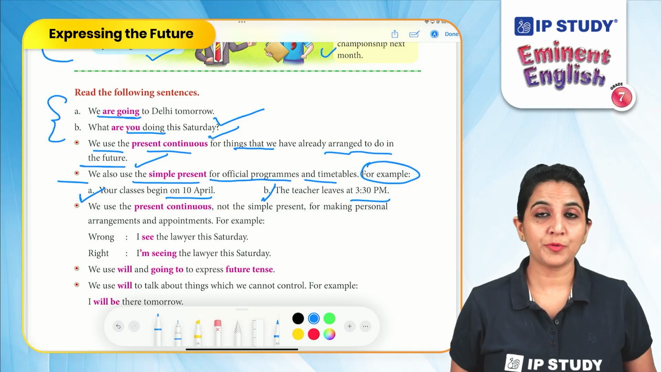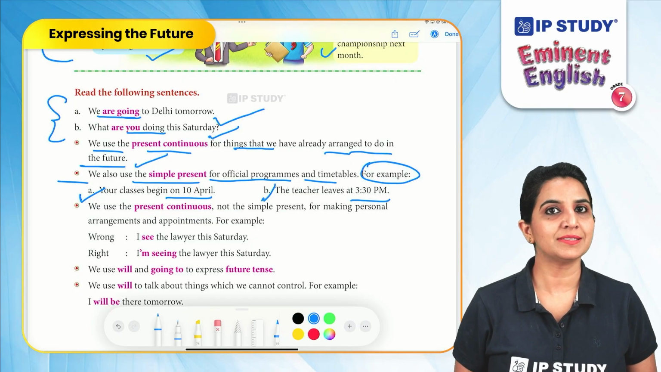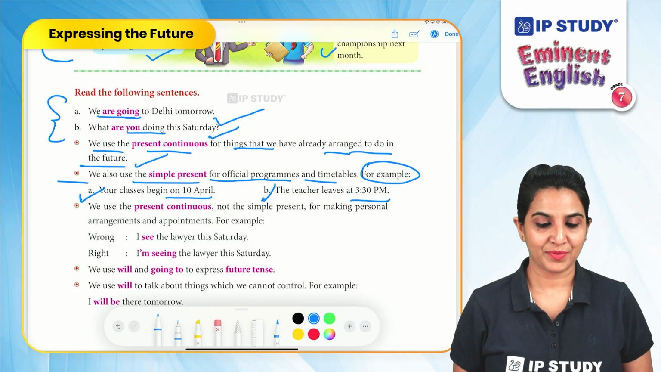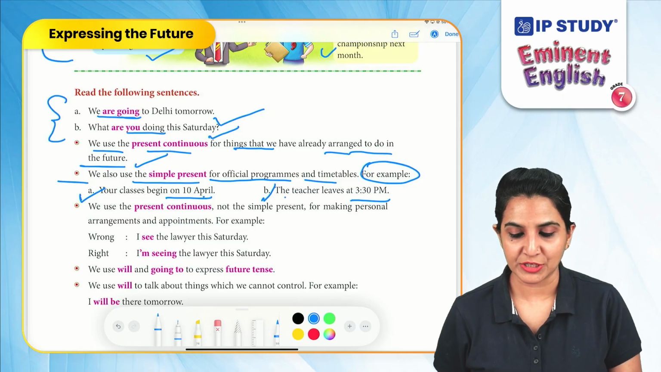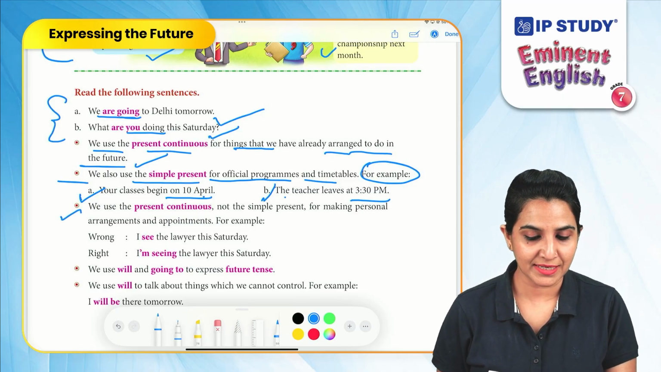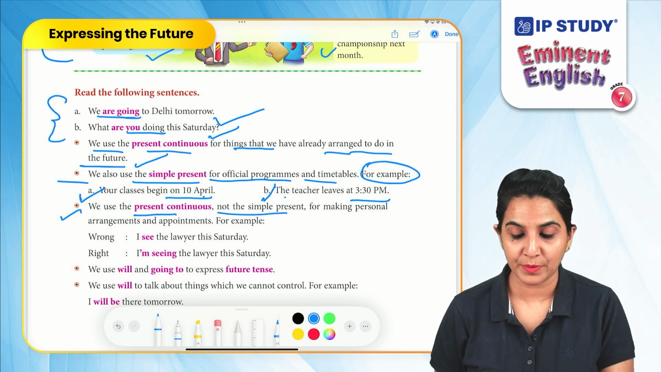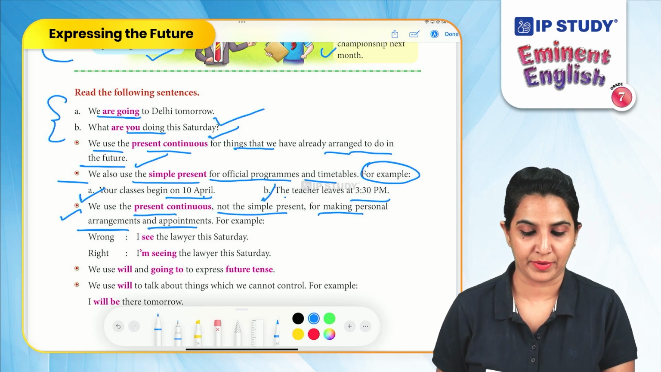So for those programs, although they're going to happen in the future, we use the simple present tense for them. For example, your classes begin on 10th April. The teacher leaves at 3:30 p.m. We use the present continuous and not the simple present for making personal arrangements and appointments.